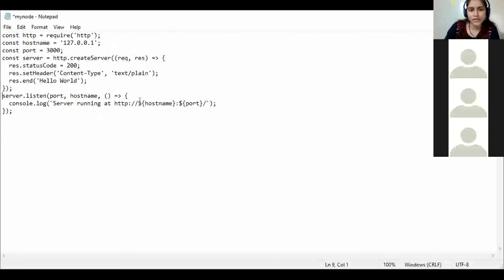I can directly put them as they are instead of writing placeholders, or I can create a variable and pass it to this script message box or console.log function. Okay, next is server. One object we have to create by the createServer method. So http.createServer with request and response. You can write a function over here, and then instead of these I can directly put my code into curly braces. Okay, next response.statusCode, I set header, I set. Instead of these two statements I can write a header.